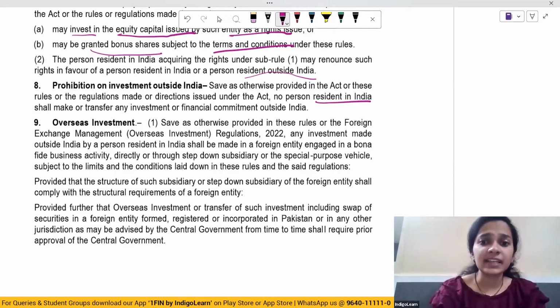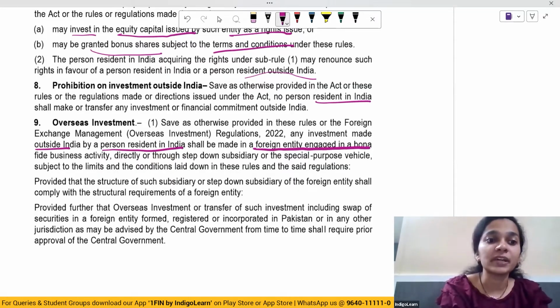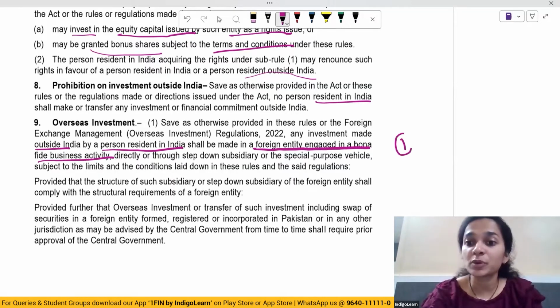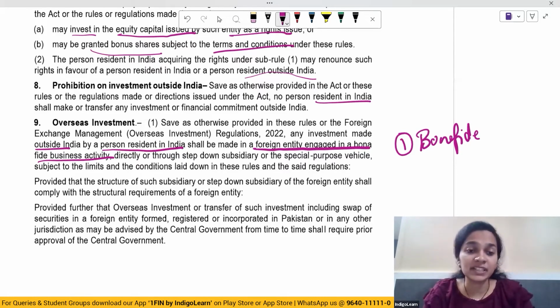So it basically says any investment made outside India by whom? By a person resident in India shall be made in a foreign entity which is engaged in a bona fide business activity. So what is the first point here? The investment has to be made in a foreign entity which has a bona fide business activity. Bona fide means genuine. Bona fide business activity directly or through step down subsidiary or a special purpose vehicle subject to the limits and conditions laid down in these rules and regulations.